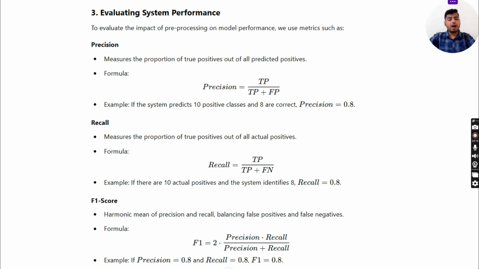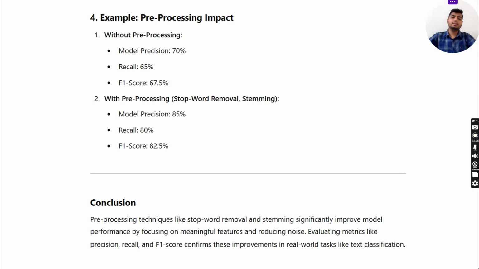Next is F1 score, the harmonic mean of precision and recall, balancing false positives and false negatives. Formula: F1 is equal to 2 dot precision dot recall by precision plus recall. Example: if precision is equal to 0.8 and recall is equal to 0.8, then F1 is equal to 0.8. It is basically a balance of precision and recall.